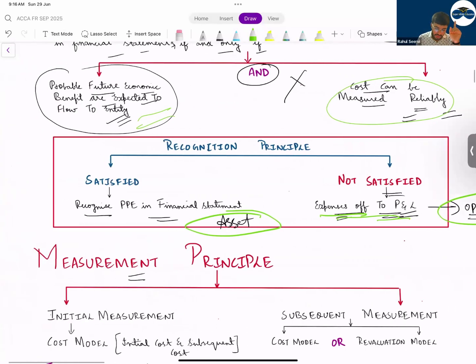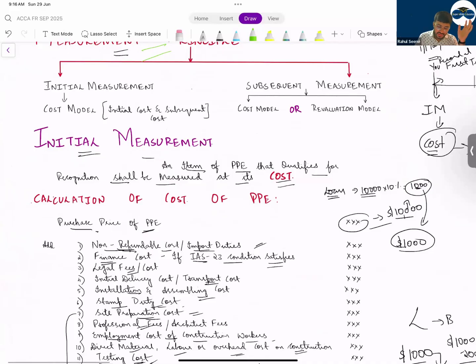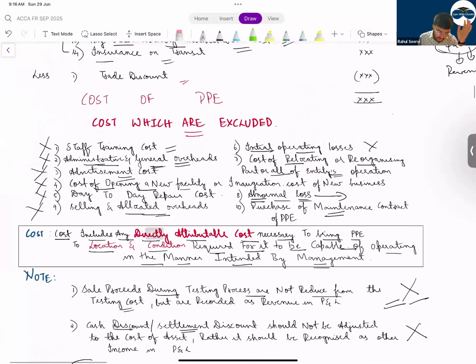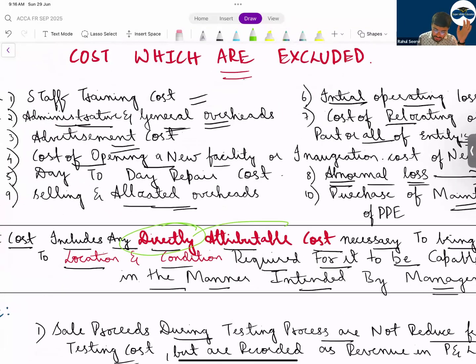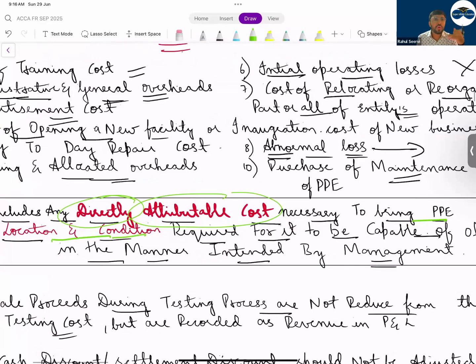Measurement principle. In measurement, there are two types of measurement: initial measurement and subsequent measurement. Initially, at what value will we record? At cost. Now, sir, what is the definition of cost? Cost includes directly attributable cost necessary to bring PP to the location and condition necessary for it to operate. Who is saying this? The management is saying that.